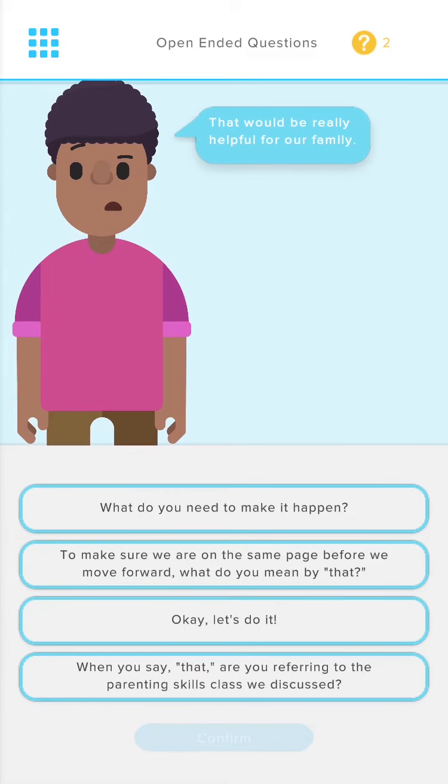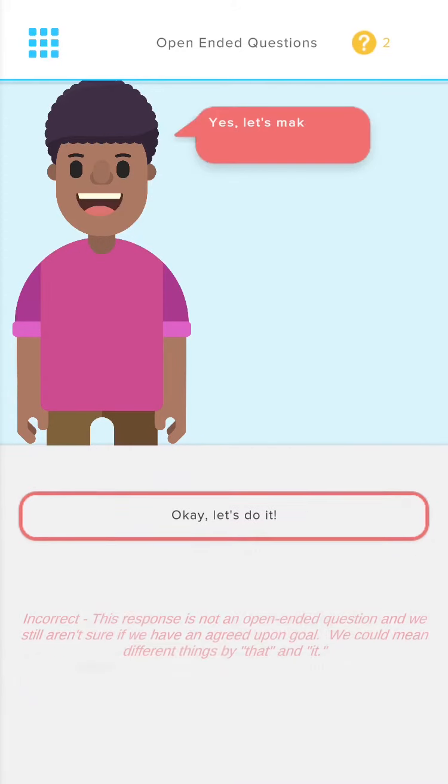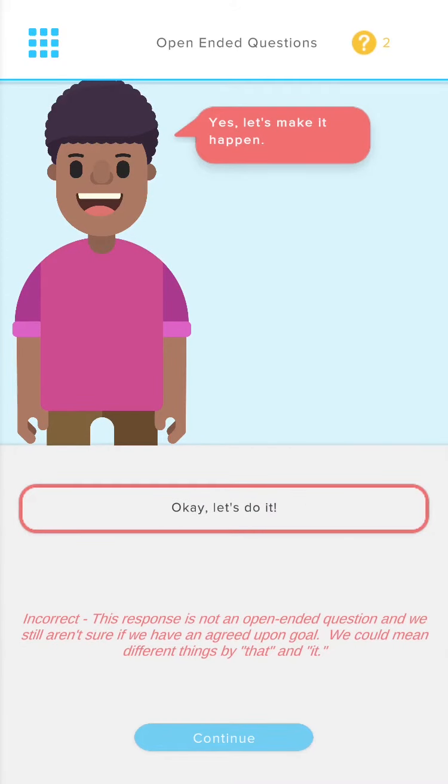As we continue, we see a new character with a new low-context scenario. This character says, "That would be really helpful for our family." It sounds like we need some more clarity here, but perhaps we aren't on the same page. If we operate without any context and just okay their ideas, perhaps we haven't made much ground with our client. This is indicated, although they reacted positively, by the red details on the screen, and we've received MI feedback that says this answer was incorrect.